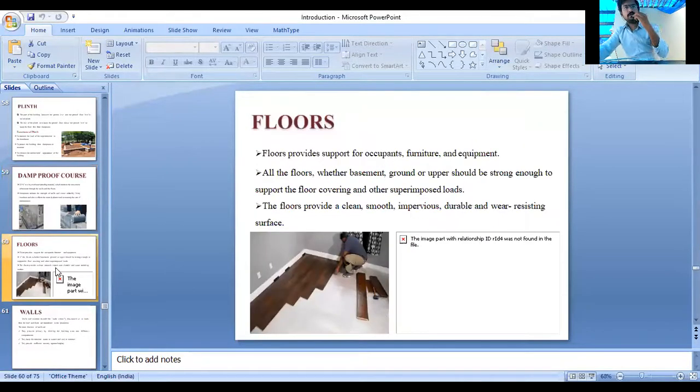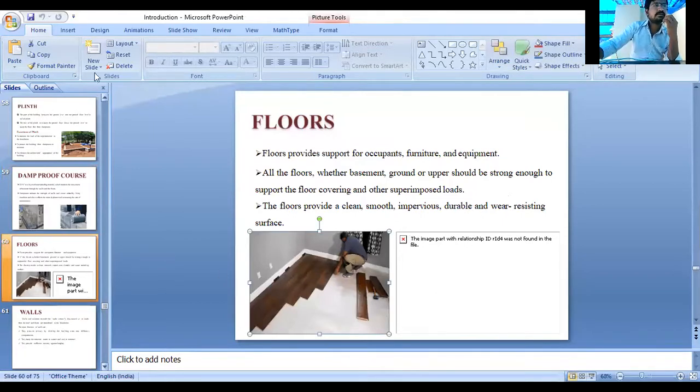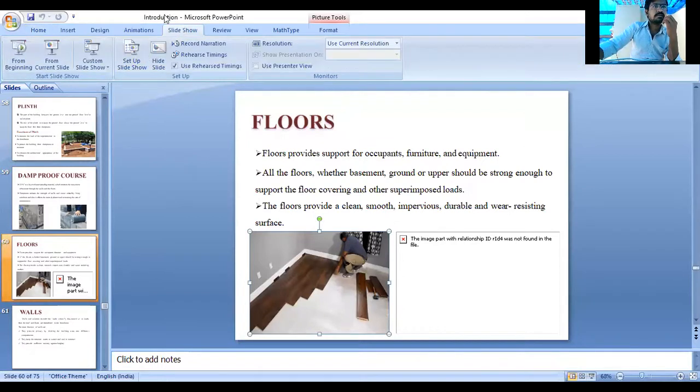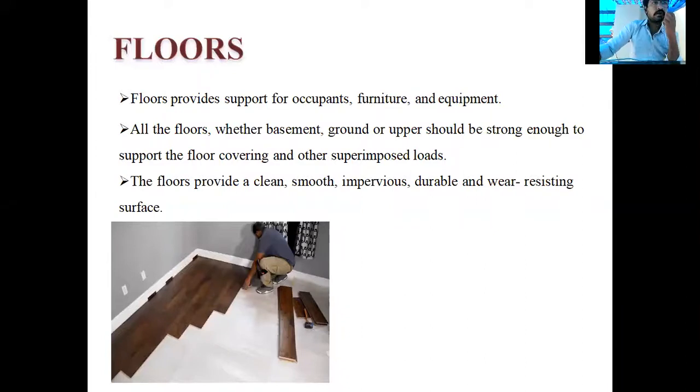Now we enter into the floor. Okay, floor. It is a part where we walk.